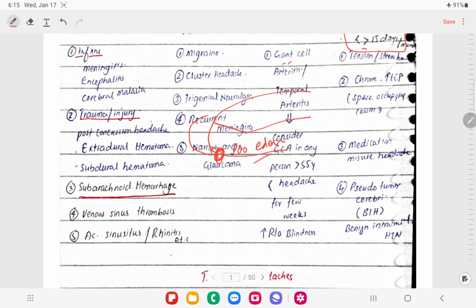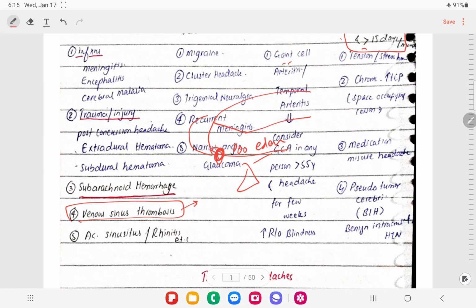Mostly it happens after pregnancy. This is the only condition where we see the hemorrhages, and we need to give anticoagulation to these patients. The patient will be in an altered level of consciousness. I think that's enough about venous sinus thrombosis. We have to give anticoagulation and the remaining conservative management, like lowering the raised ICP.